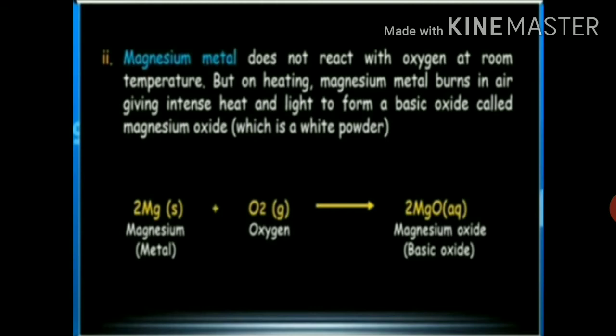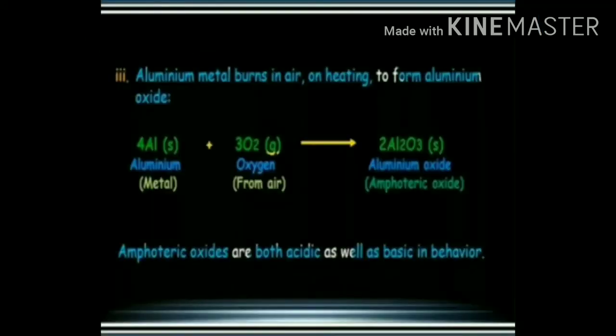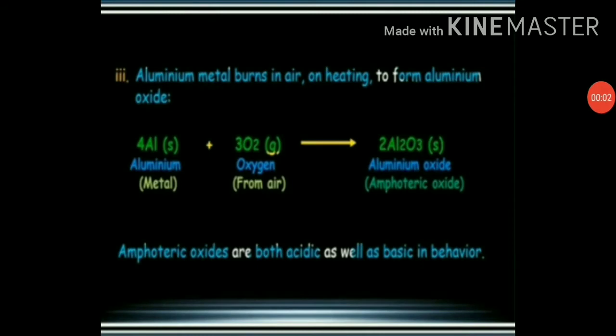Magnesium oxide is a white powder. So you just go through the reaction: magnesium when reacted with oxygen gives magnesium oxide, which is a basic oxide.